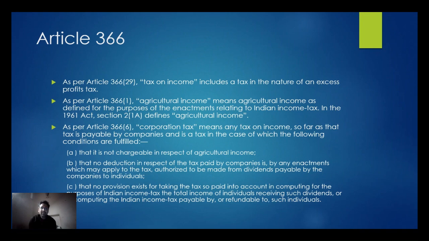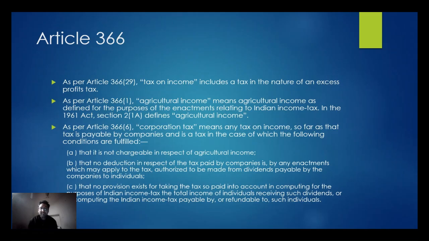As per Article 366(6), corporation tax means tax on income so far as that tax is payable by companies and is a tax in the case of which the following conditions are fulfilled. That it is not chargeable in respect of agricultural income.